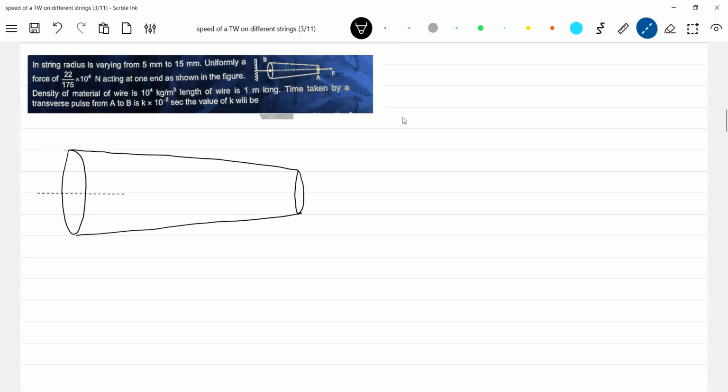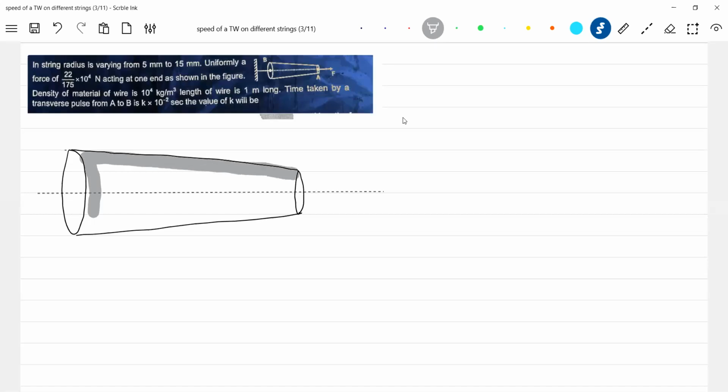And this is the axis. Then I'll give the description so that it'll be easy for you to imagine. So this is like a tapered rod.